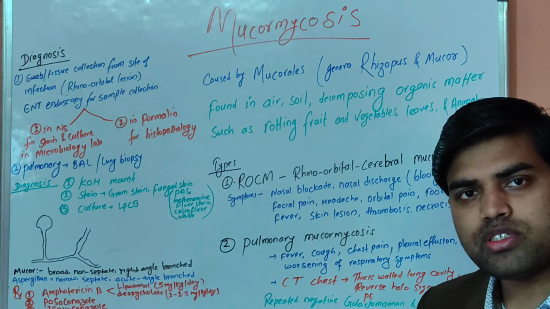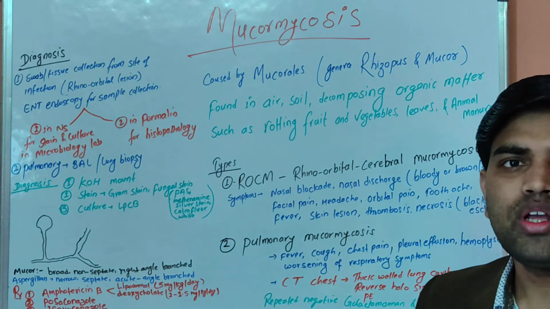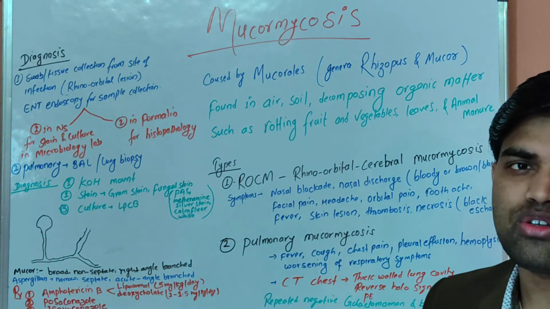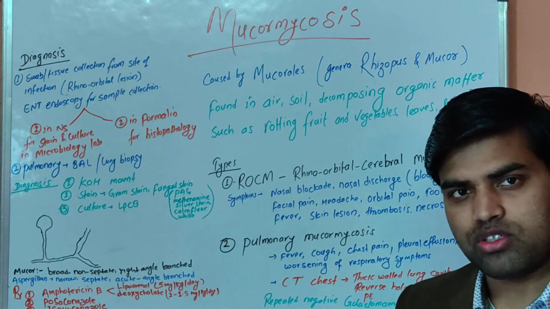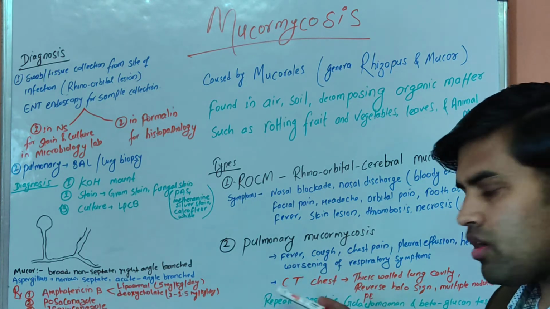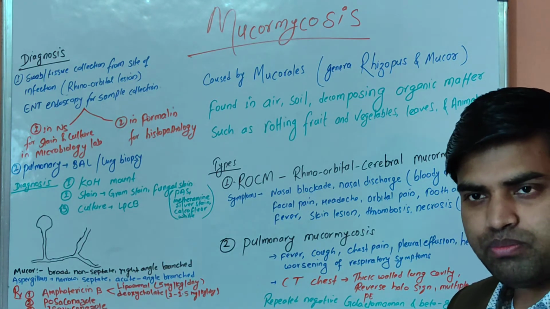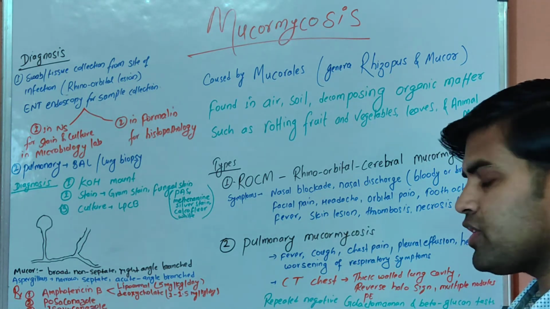If that spore is directly inhaled into the lungs, then it will damage your lung parenchyma, and that is known as necrotizing pneumonia. So you develop necrotizing pneumonia. Then the patient will develop fever, cough, chest pain, pleural effusion, hemoptysis, there will be blood in your cough, and worsening of the respiratory syndrome.